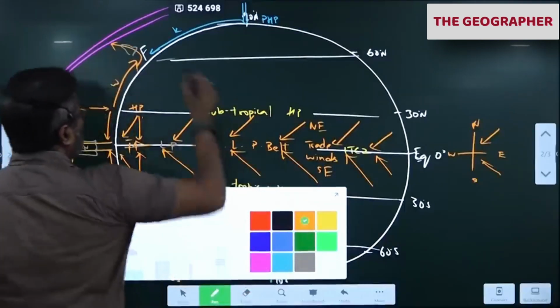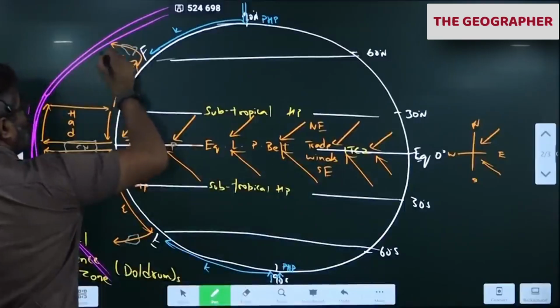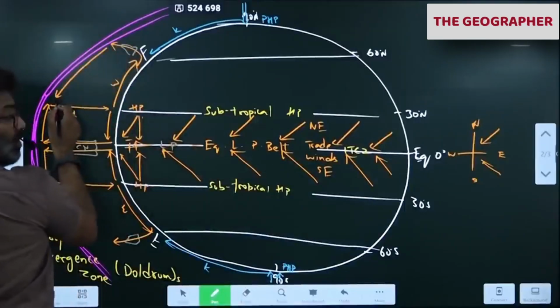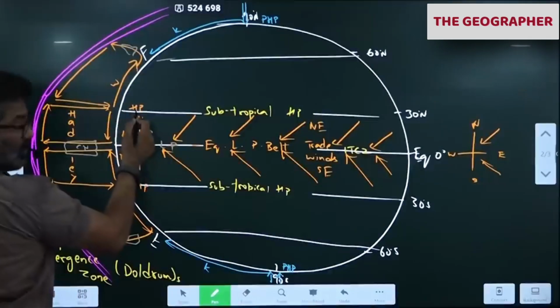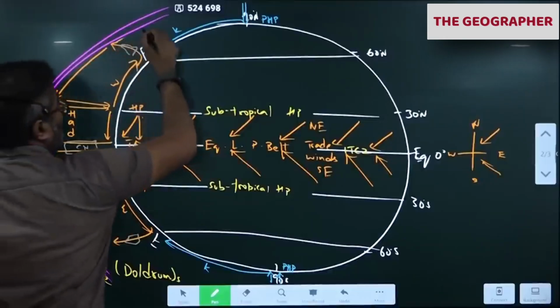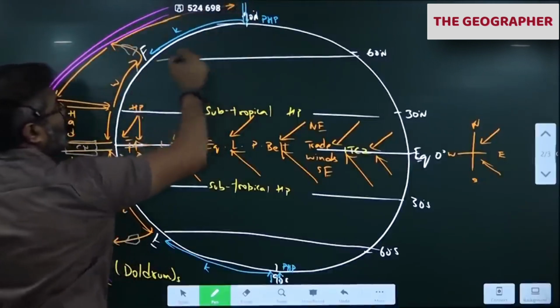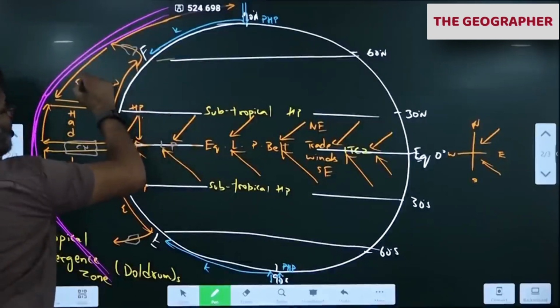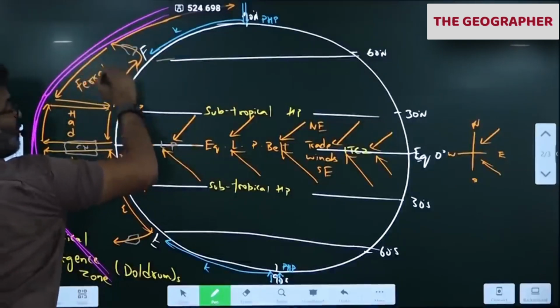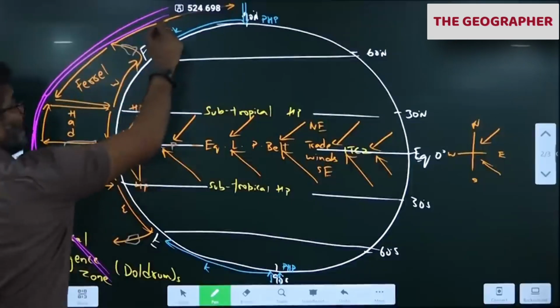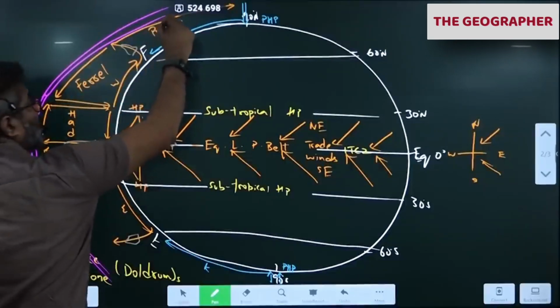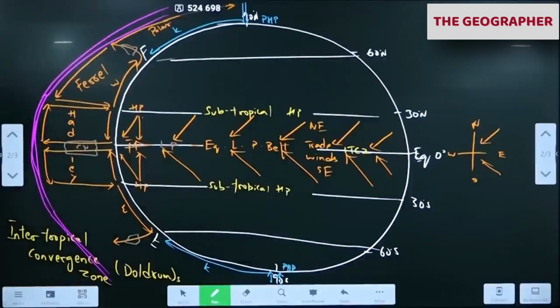Next, this air becomes dry. Dry air diverges here. See, like this. It will cool, sinks back here near the high pressure. Same here also, part of the air goes to the poles, becomes dry, comes back, completing the cell. This is called as Ferrel cell. Ferrel, William Ferrel, remember William Ferrel. This is called as polar cell. Polar cell. Same is here.